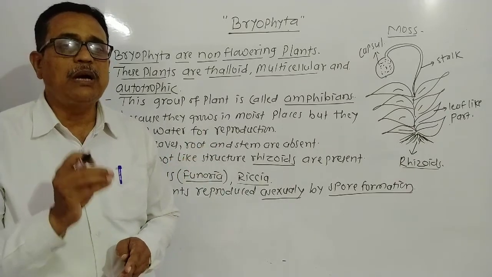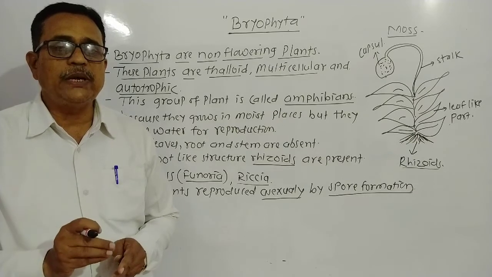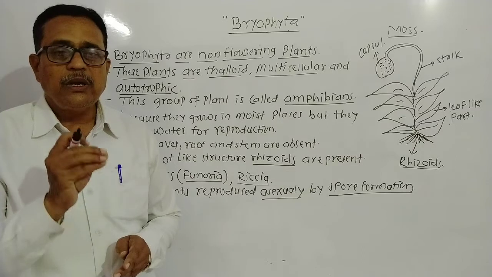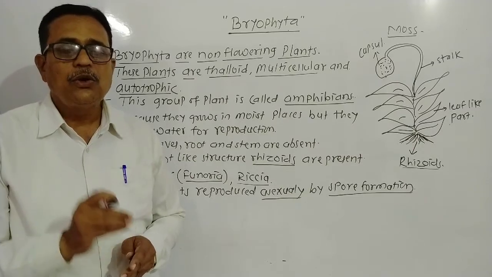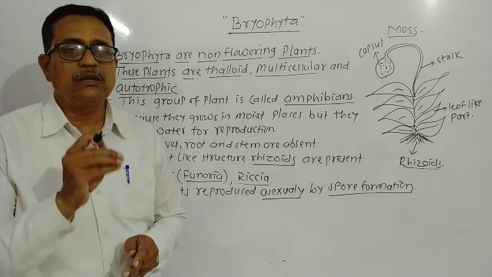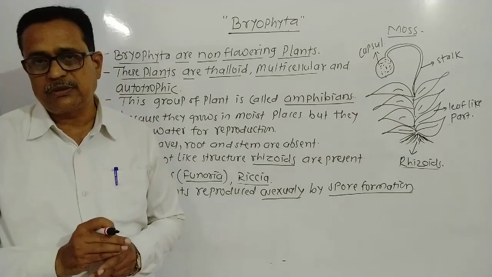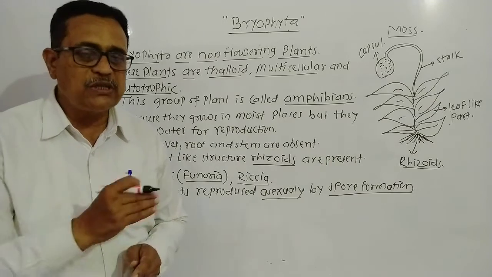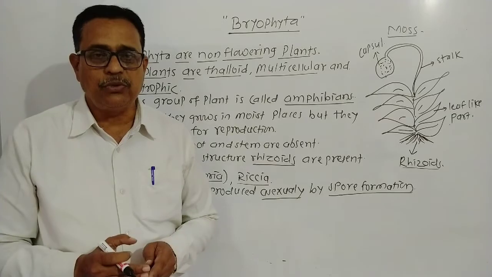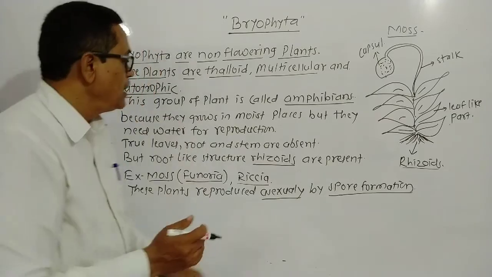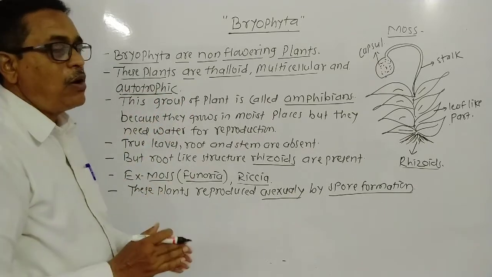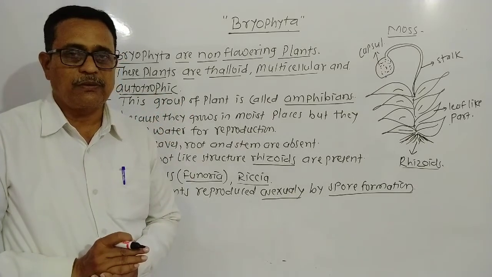Here, dear student, what is meant by autotrophs? Autotrophs are plants that synthesize their own food in the presence of sunlight with the help of water and carbon dioxide. That process is called photosynthesis, and hence they have photosynthetic nature. They have the ability to synthesize their own food, hence these plants are called autotrophs, or have an autotrophic mode of nutrition.